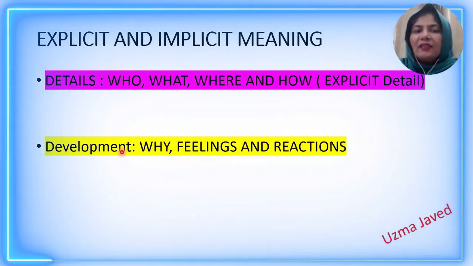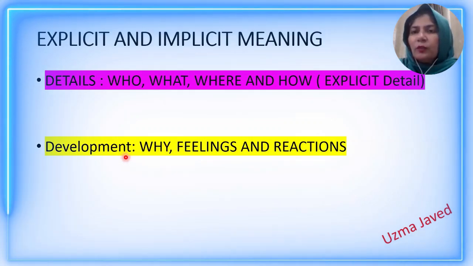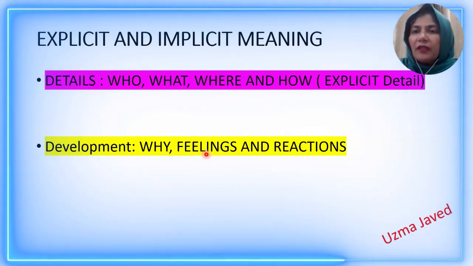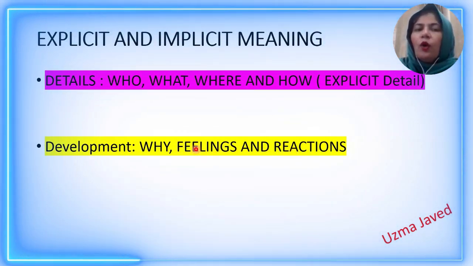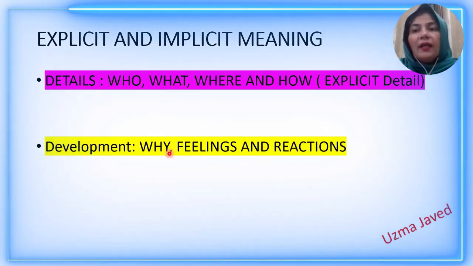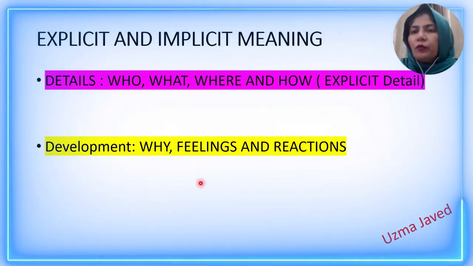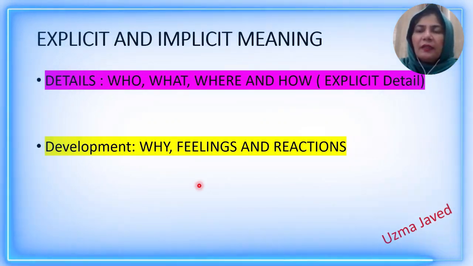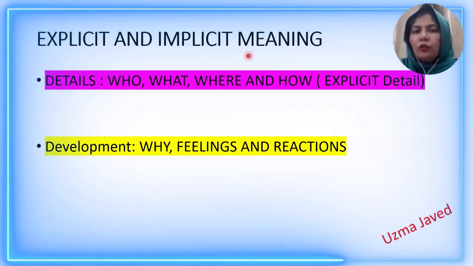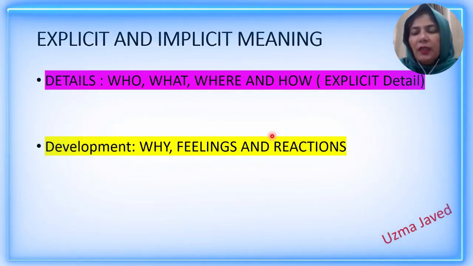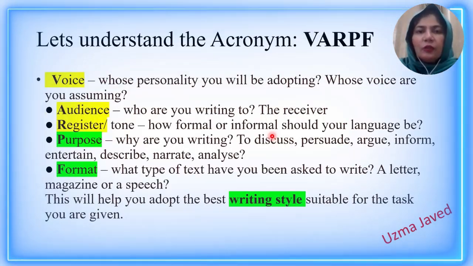As far as the development or the third bullet point is concerned, this relates to implicit meaning, where you describe the feelings of the character, or you describe your own reactions, or you tell the reason as to why this thing happened. These two terms you have to remember very clearly in the whole reading paper, because throughout, explicit and implicit words and meanings will be utilized and understood.